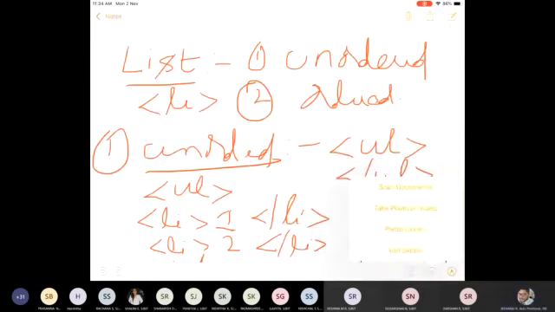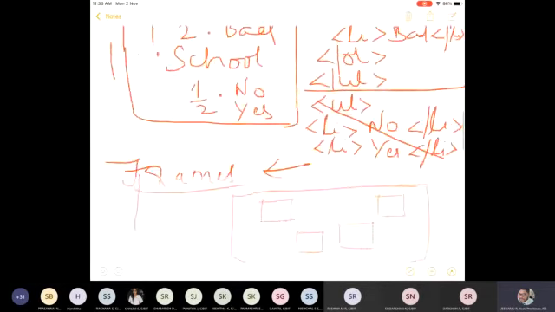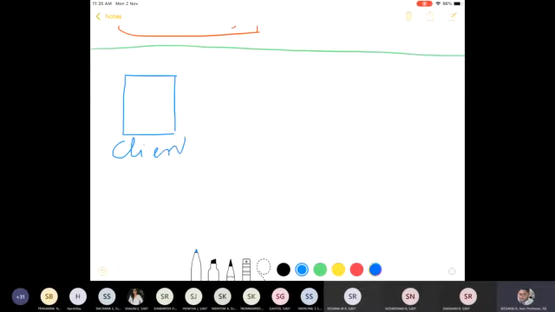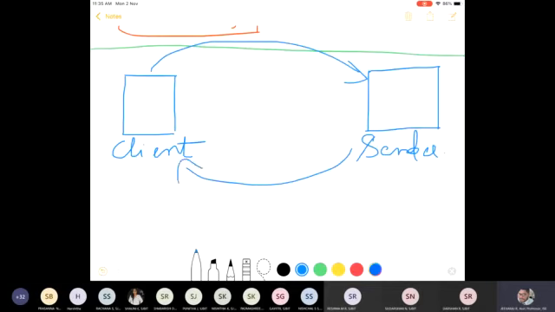See, this program tells you what to do. The working of this program is like this. Understand? There is one client, and there is one server or a sender. Now I need to give a communication between the client and the server, the sender and the receiver, or the sender and the client. That is, I need to give a two-way communication.